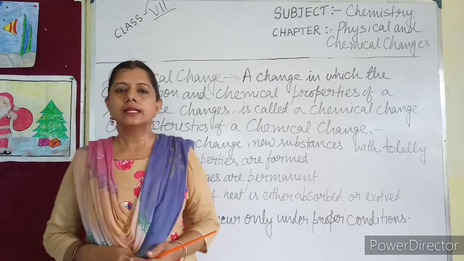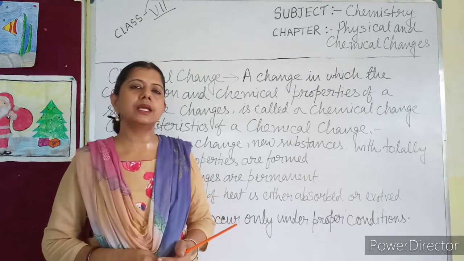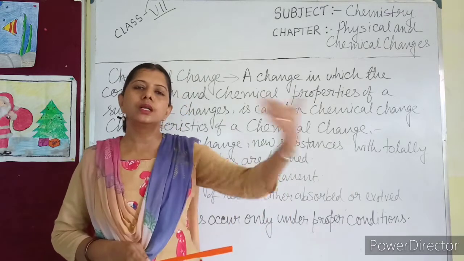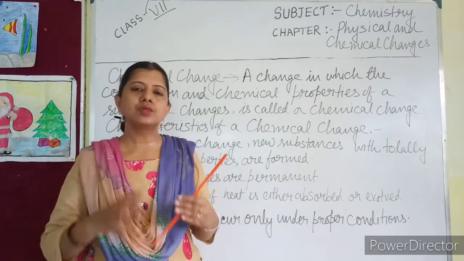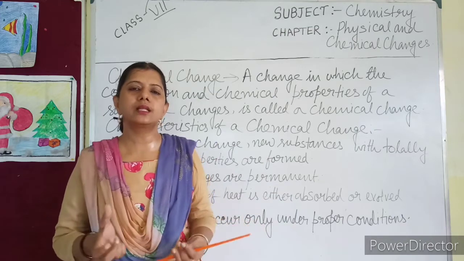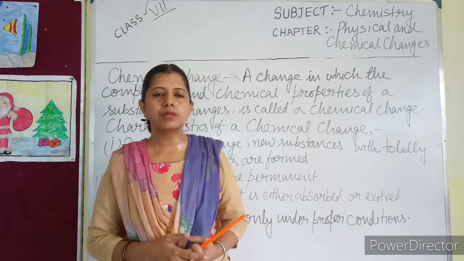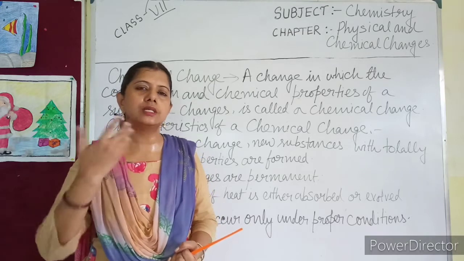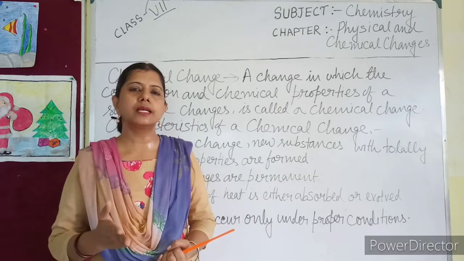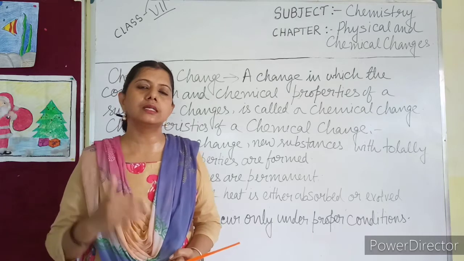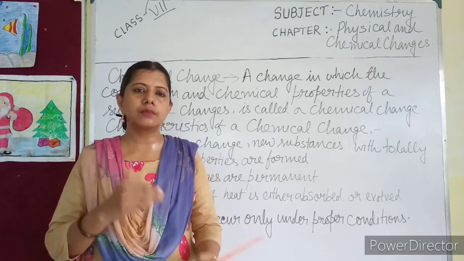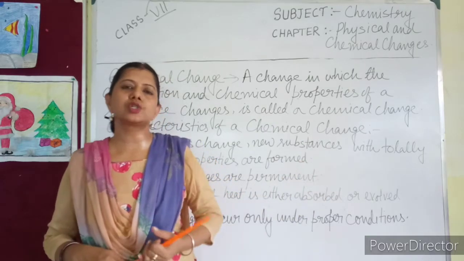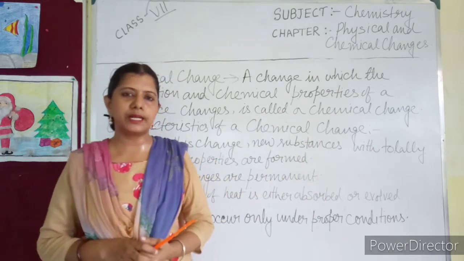According to that, chemical changes can be categorized as exothermic and endothermic, which you will learn in higher classes. I am just saying the basic thing. You can remember it: an exothermic reaction is a reaction in which heat energy is released, and endothermic is a reaction in which heat energy is absorbed. So, exothermic and endothermic are the two ways by which a chemical reaction can be expressed.